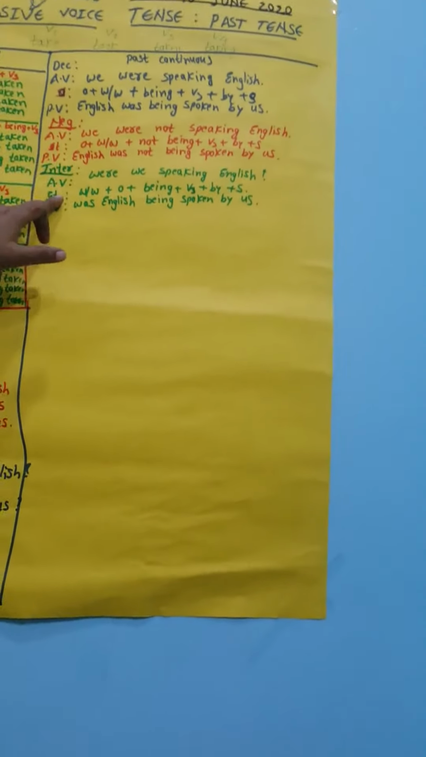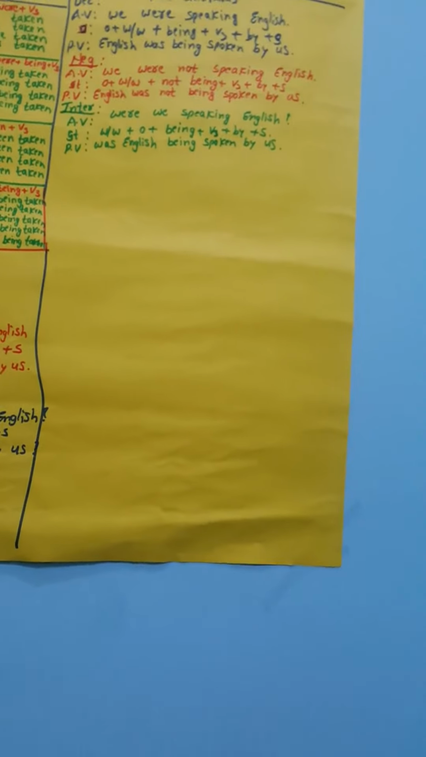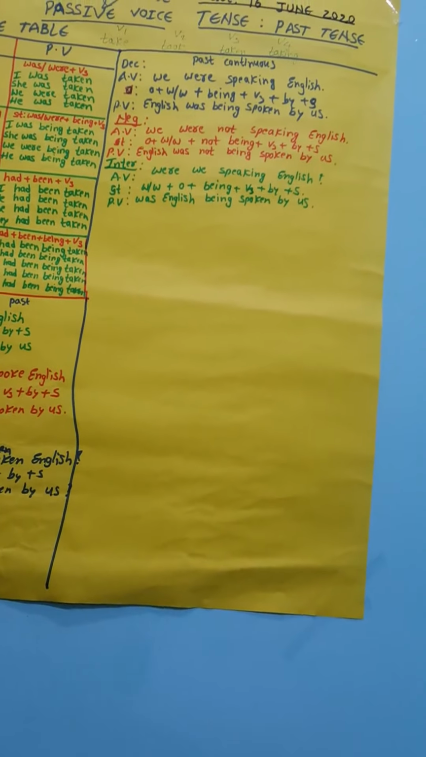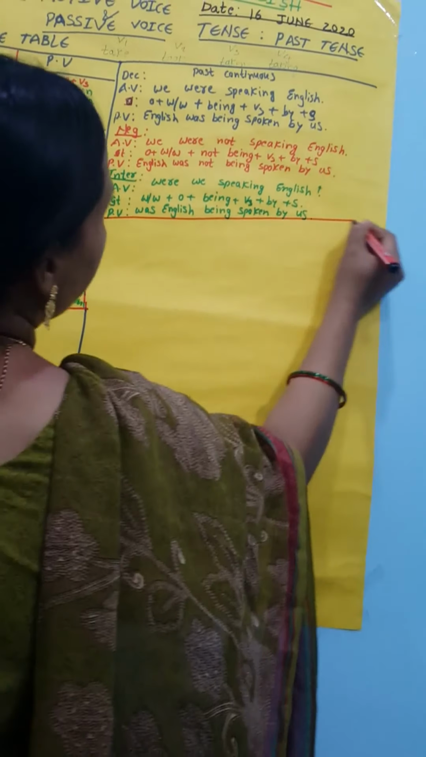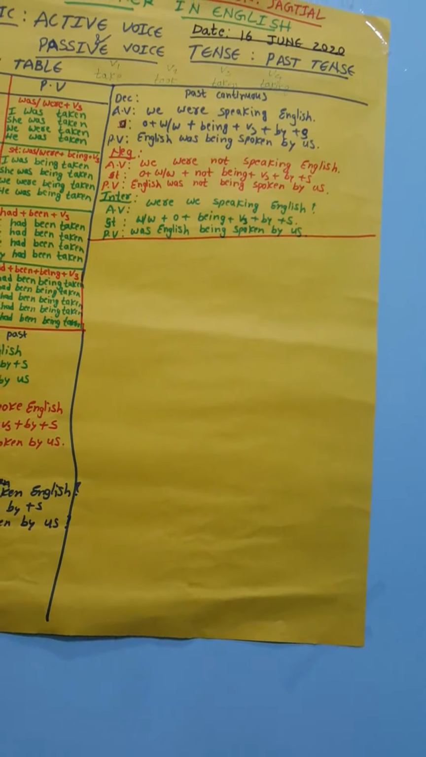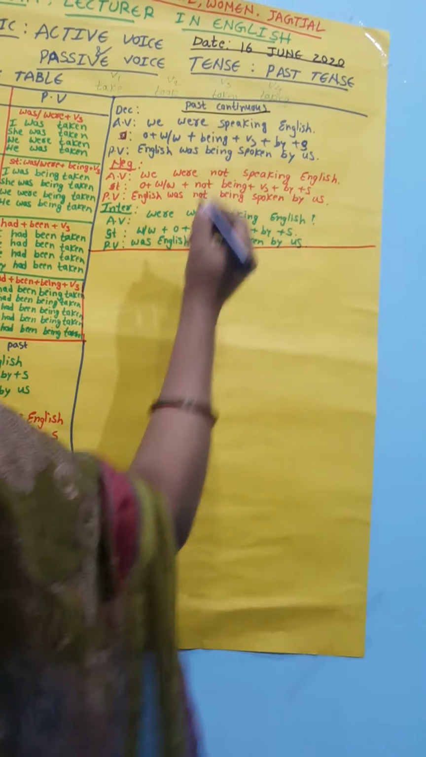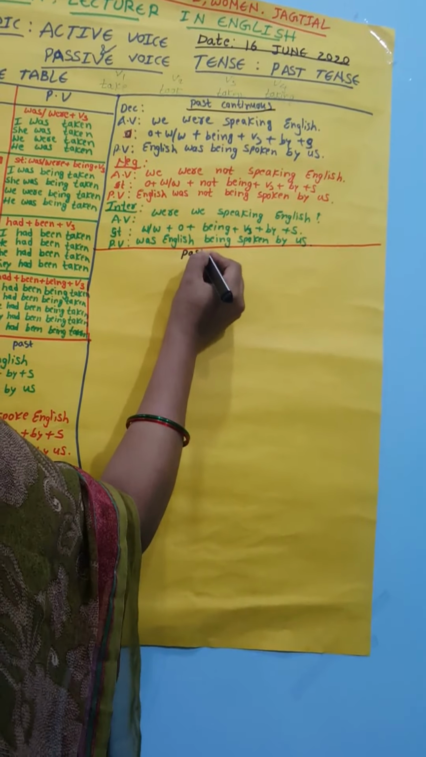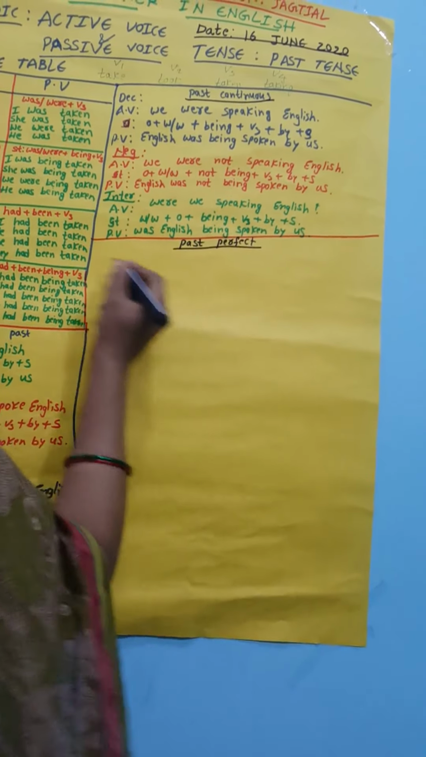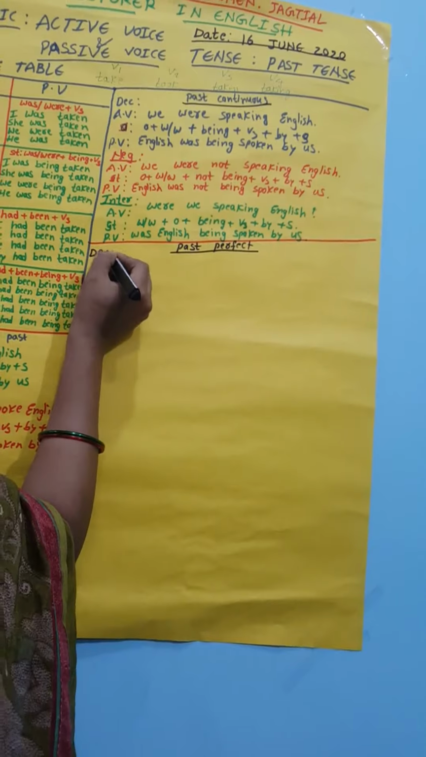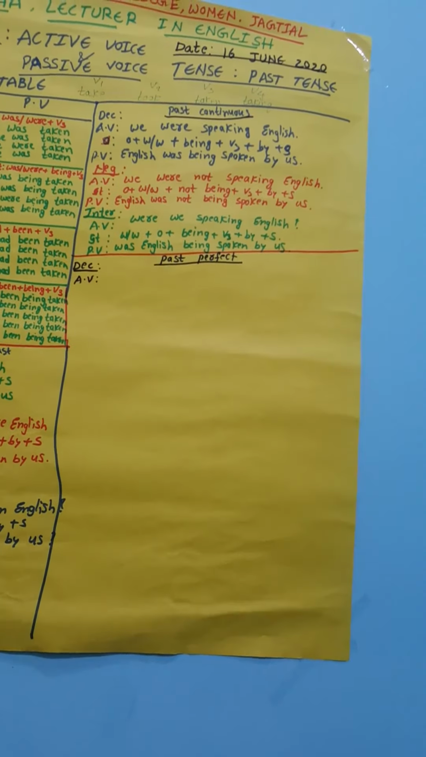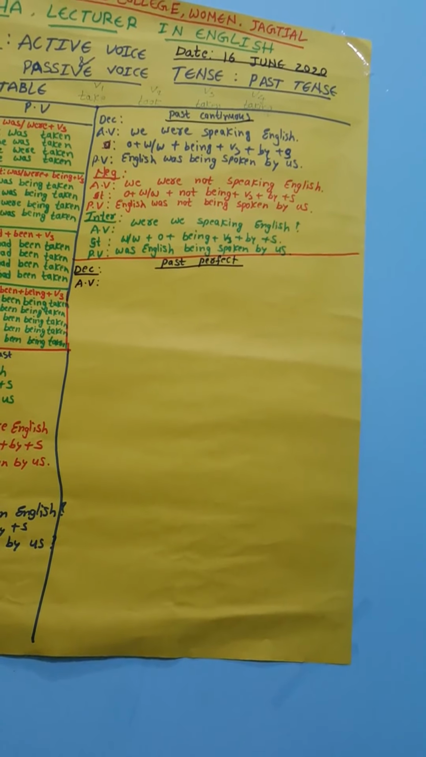And the next one is the past perfect. We already completed this one. Next one, we can see the past perfect, declarative, active voice.